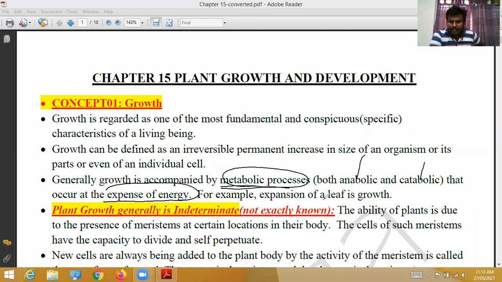For example, expansion of a leaf is nothing but growth.